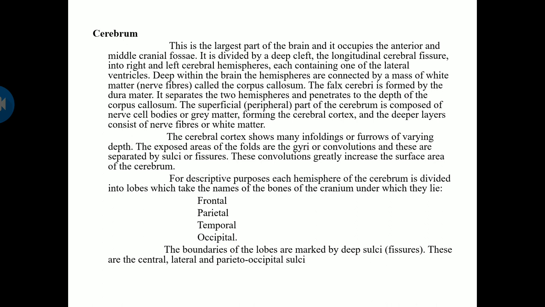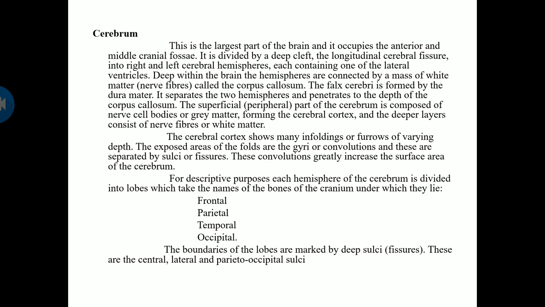The superficial part of the cerebrum is composed of nerve cell bodies, or gray matter, forming the cerebral cortex, and the deeper layers consist of nerve fibers, or white matter. The cerebral cortex shows many infoldings and furrows of varying depth. The exposed areas of the folds are called gyri or convolutions, and these are separated by sulci or fissures. These convolutions greatly increase the surface area of the cerebrum, which is why they are there.